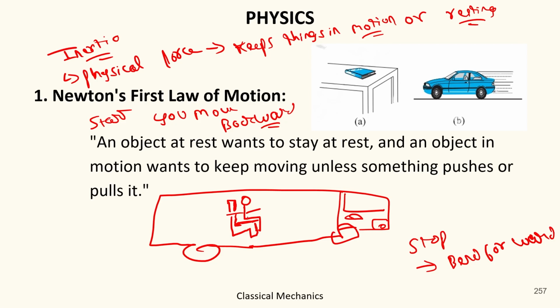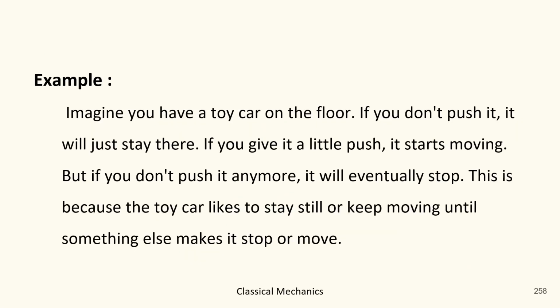Because your upper body is not in contact with the bus movement, but your lower body is in contact with the bus movement. Got it? So when the bus stops, your lower body stops, but your upper body is still in motion, so you move forward. But when the bus starts, your lower body starts moving forward, but your upper body, which is not in contact with the bus, is still at rest, so that's why you move backward. Got it?